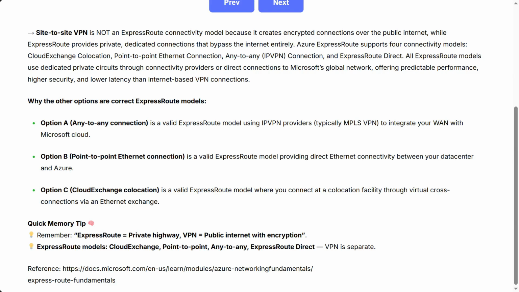Option C, Cloud Exchange Colocation, is a valid ExpressRoute model where you connect at a colocation facility through virtual cross connections via an Ethernet exchange. Quick memory tip. Remember, ExpressRoute equals private highway. VPN equals public internet with encryption. ExpressRoute models: Cloud Exchange, point to point, any to any, ExpressRoute Direct. VPN is separate.